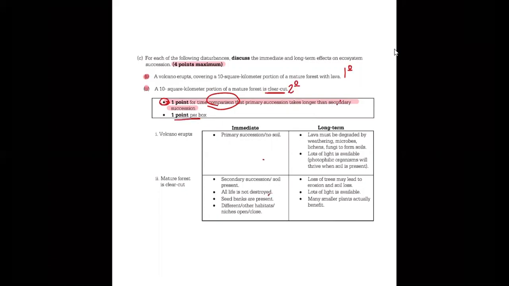So 1, 2, 3, 4, plus this one means you actually have 5 points possible. But 4 points is the maximum you would get awarded. So even if you missed one of these points, you have a little bit of buffer built into this question.